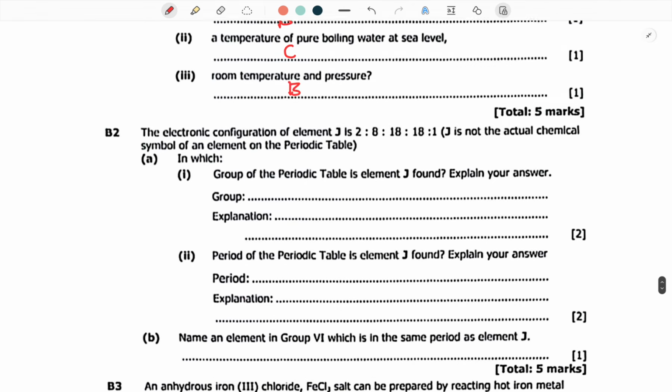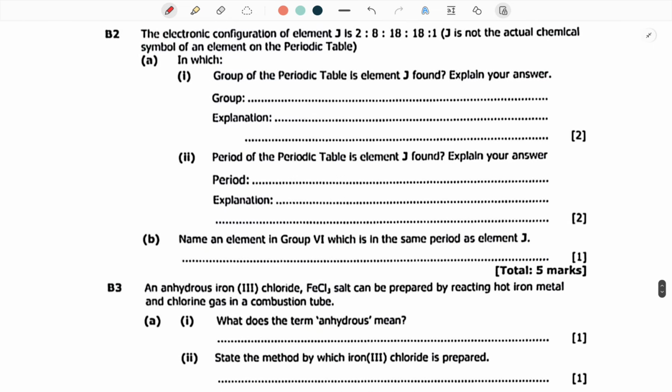We go to the next question, which is going to be B2. The electronic configuration of element J is, so we've been given that electronic configuration. J is not the actual chemical symbol of an element on the periodic table. Then they say, in which group? Look at this. This is J, right? And this is its electronic configuration. I want you to look at this properly.